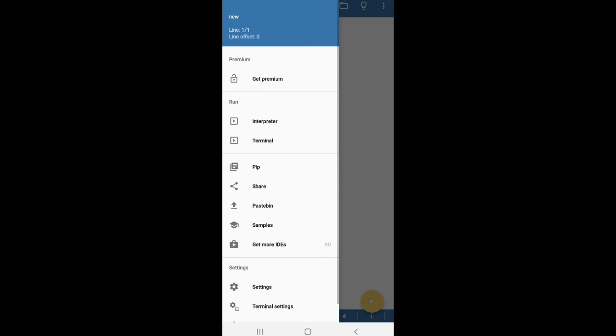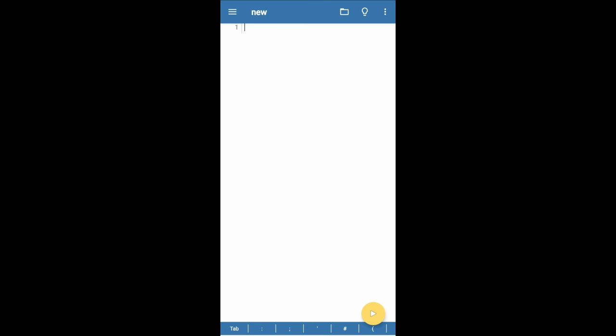You can observe this is an interactive mode where the interpreter is mentioned, in a mobile phone if you are using the PyDroid 3 app for developing this programming. And this is your script mode, and this yellow icon shows how we can run the program, how we can execute the program in Python with the help of this yellow icon.